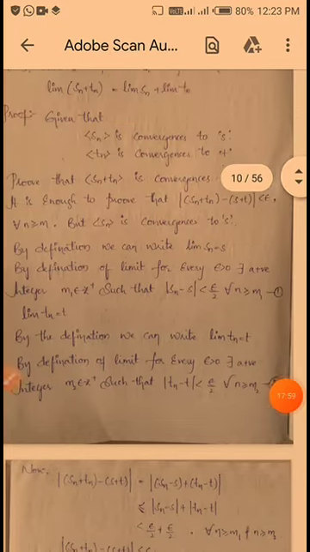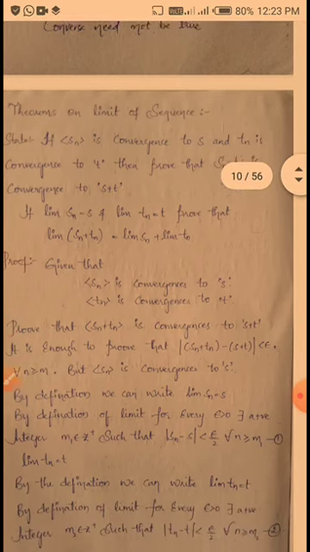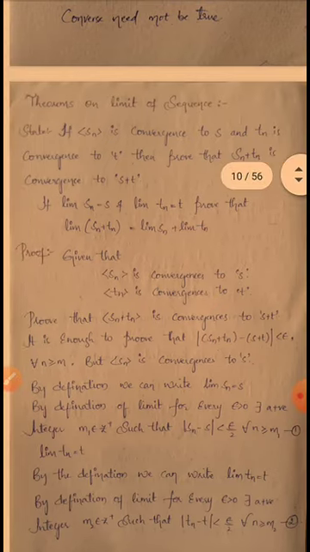So once again see, if sequence Sn converges to S and sequence Tn converges to T, then we have to prove that the sequence Sn plus Tn converges to S plus T. So see here, proof: given that sequence Sn converges to S and sequence Tn converges to T, prove that sequence Sn plus Tn converges to S plus T. Okay, it is enough to prove that mod Sn plus Tn minus S plus T is less than epsilon for all n greater than or equal to m.